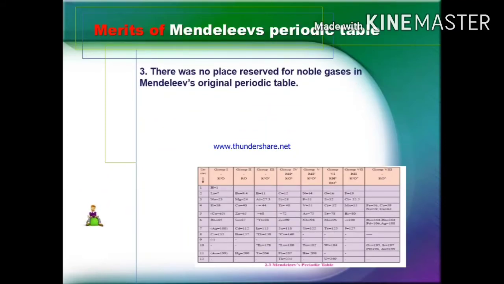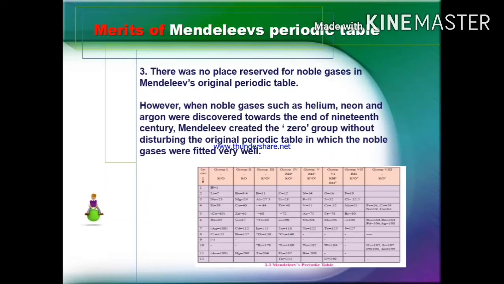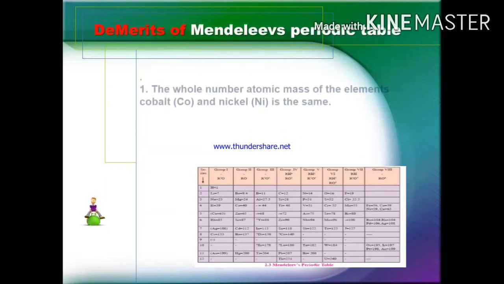The third merit is there was no place reserved for the noble gases in Mendeleev's original periodic table. However, when noble gases such as helium, neon, argon were discovered toward the end of the 19th century, Mendeleev created the zero group without disturbing the original periodic table, in which the noble gases were fitted very well.